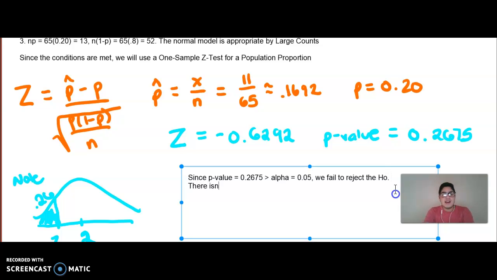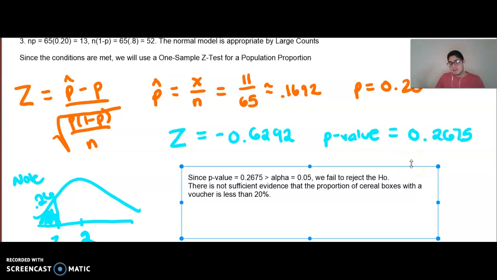There is not sufficient evidence, and then we just restate the hypothesis. There's not sufficient evidence to claim that the proportion of cereal boxes with a voucher is less than 20%. And again, that's because of sampling variability, perhaps.